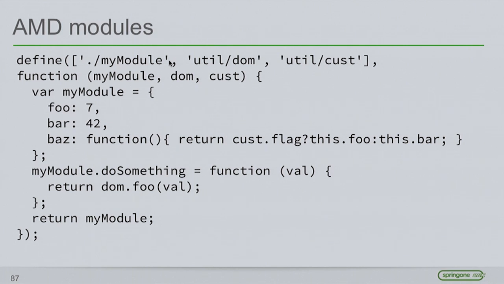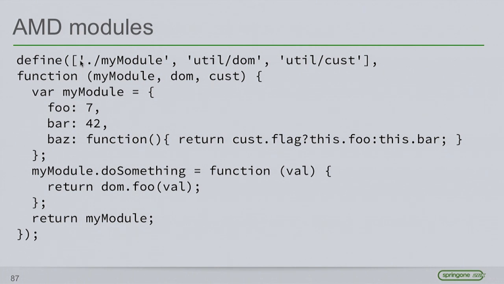So it turns out that these strings here are IDs of modules. They use a syntax that's similar to CommonJS and is very similar to what you're probably used to for dealing with files. So this means there's a peer module called myModule.